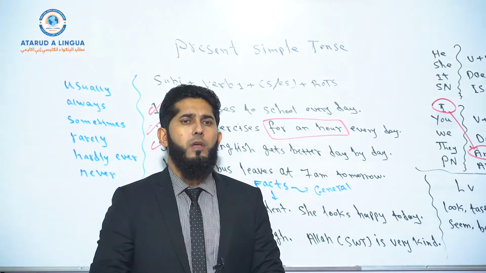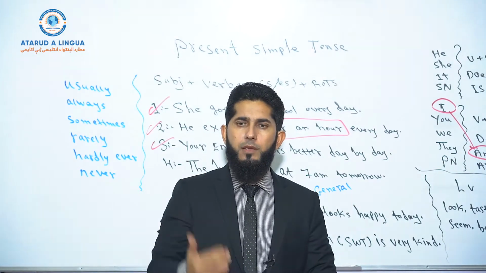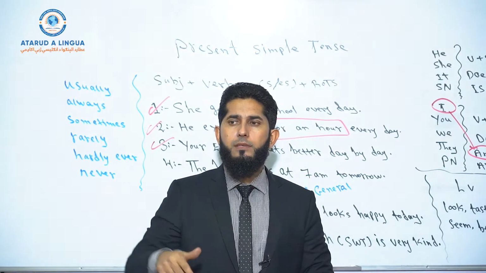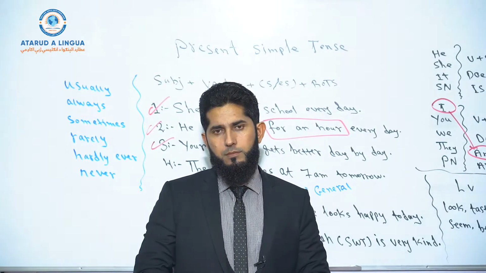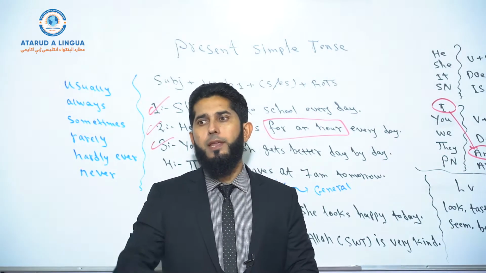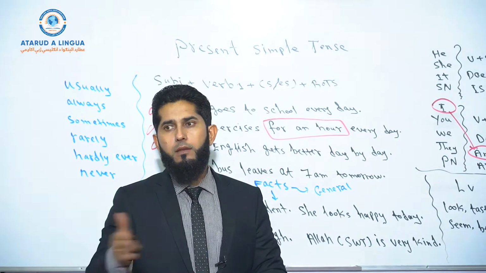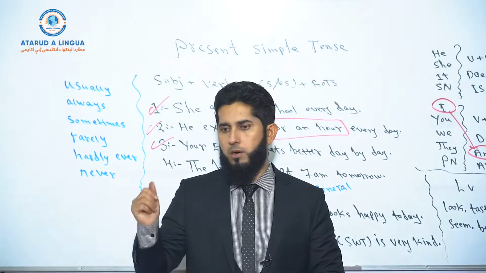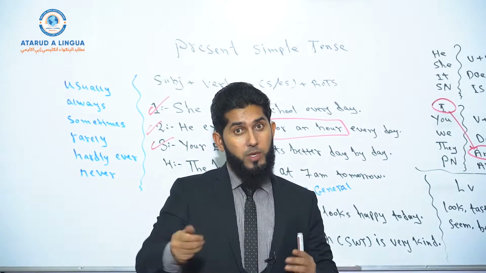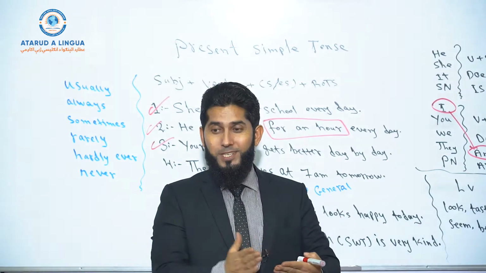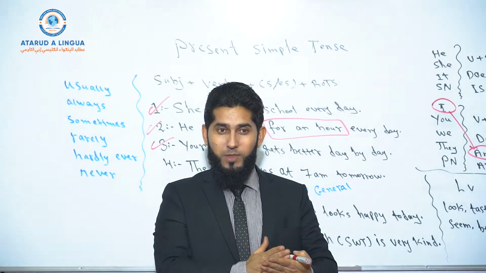Or for example, Comair leaves Kabul City at 5 p.m. tomorrow morning and arrives in New Delhi at 9 a.m. tomorrow. Look, we talk about something that is scheduled, of course. You want to buy a ticket, right? And it's written right there what time the airplane leaves.